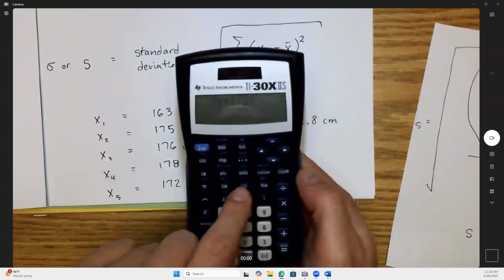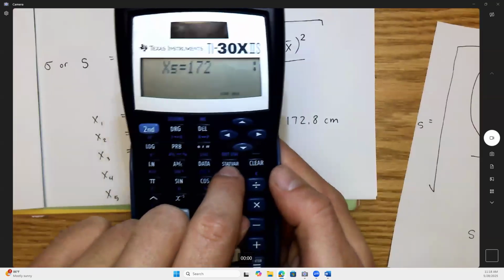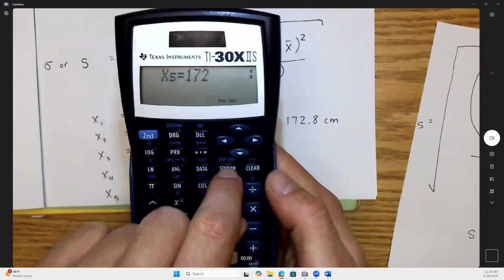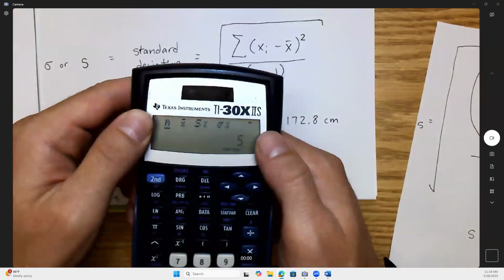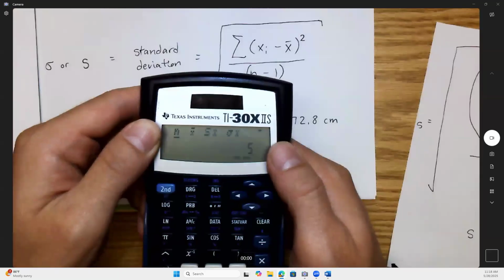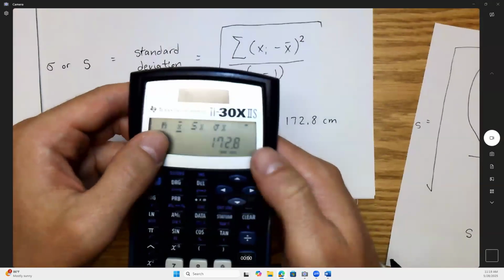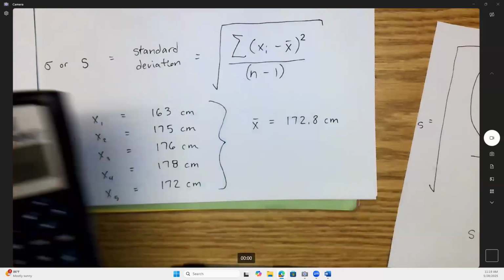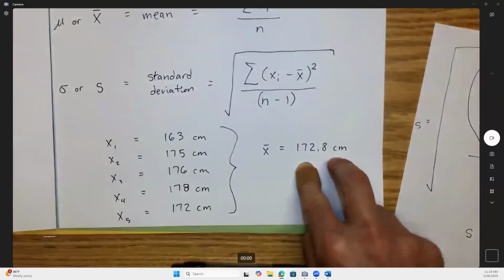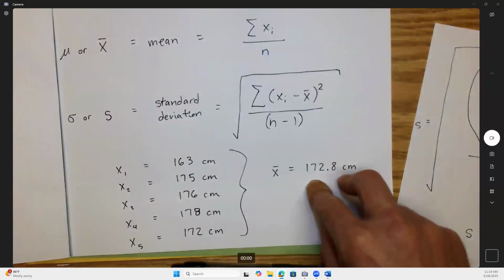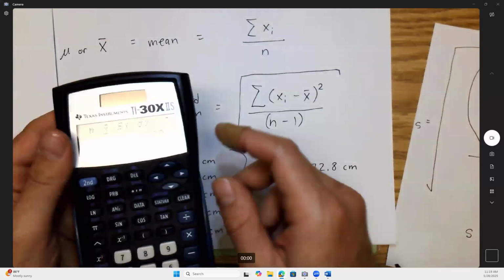Now, to the right of the data key, see it says stat var. You guys see stat var right there? Click that key, stat var. Point. It'll crunch all the numbers for you. N equals 5, because there's 5 data points. Scroll to the right. X bar. Hey, look at that. It's the mean. It's the same thing we got before. Remember the 172.8 centimeters? You guys probably knew how to do that before you ever walked in this class back in August. Just add them all up, divide by the number, in this case 5. But it did it for you.